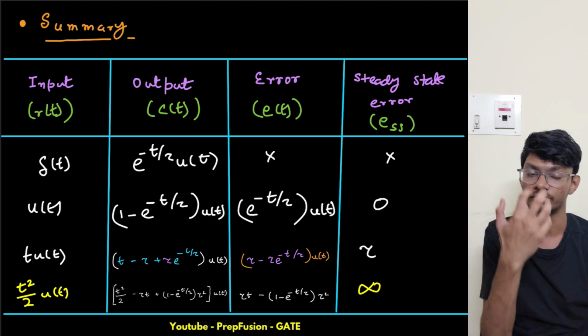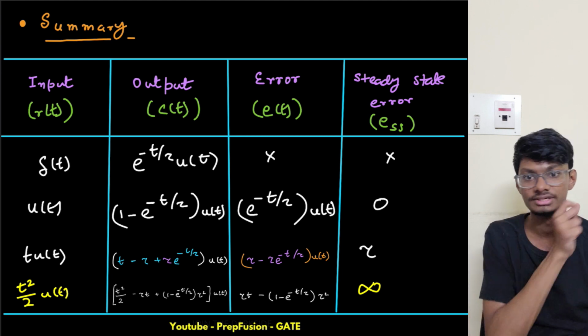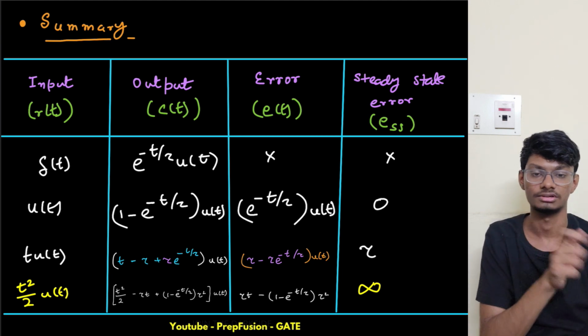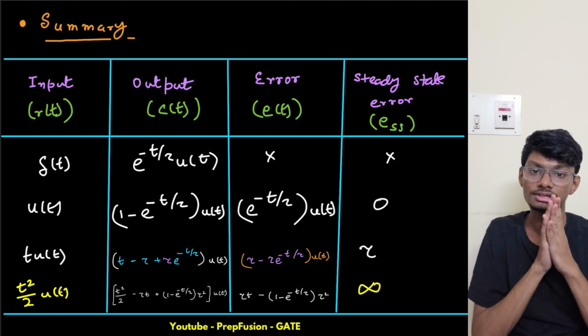Whenever you talk about error, at the undergraduate level, we always talk about the steady state error. We're always interested in the steady state error. So yeah, that is it for this lecture. In the next lecture, we'll start the analysis of second order systems.